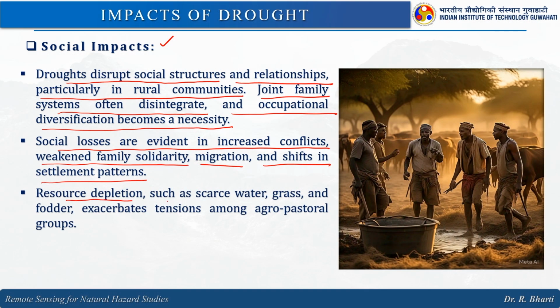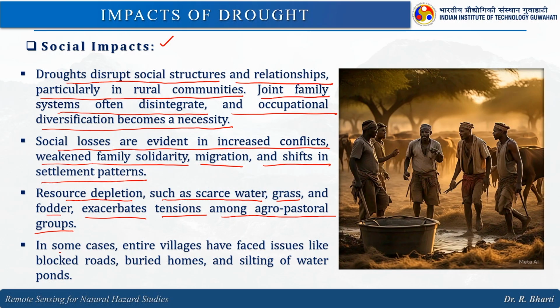Resource depletion such as scarce water, grass and fodder exacerbates tensions among agro-pasture groups, right. In some cases, entire villages have faced issues like blocked road, buried home and silting of water ponds. So, this is a major problem in the rural sector.